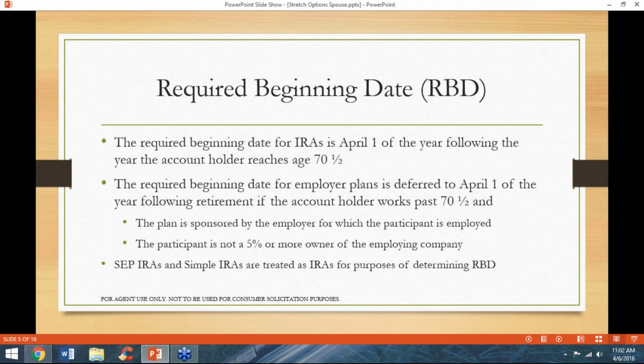The required beginning date for employer plans is deferred to April 1 of the year following retirement if the account holder works past age 70 and a half and the plan is sponsored by the employer for which the participant is employed, and the participant is not more than a 5% owner of the employing company. Even though SEP IRAs and SIMPLE IRAs are employer plans, the IRS looks at them as traditional IRAs for purposes of this rule, meaning that required minimum distributions must begin by April 1 following the year the participant reaches age 70 and a half, regardless of whether or not they continue to work.